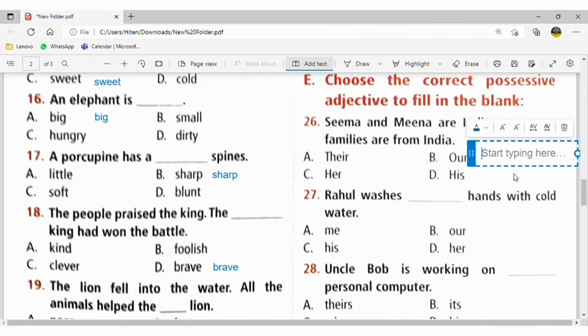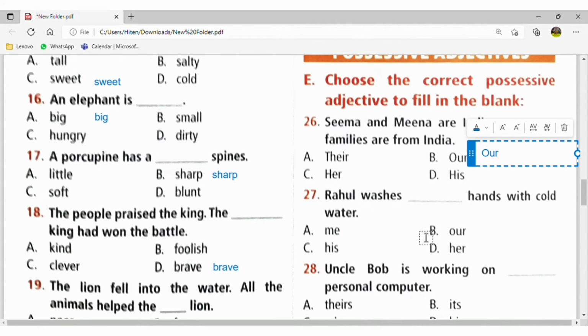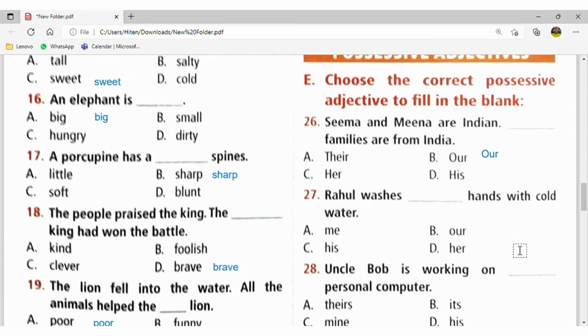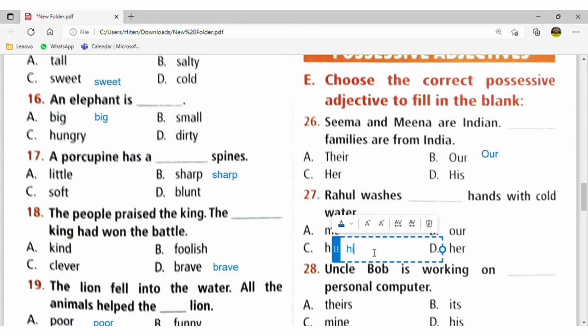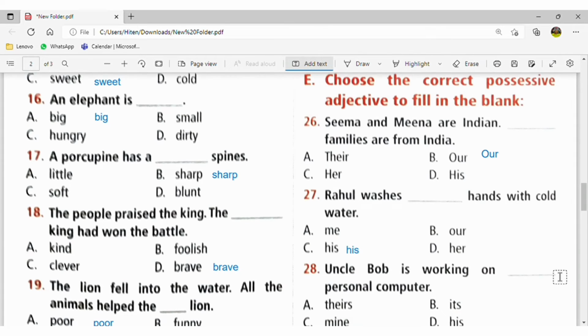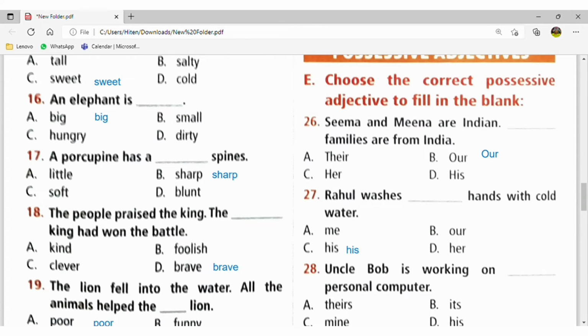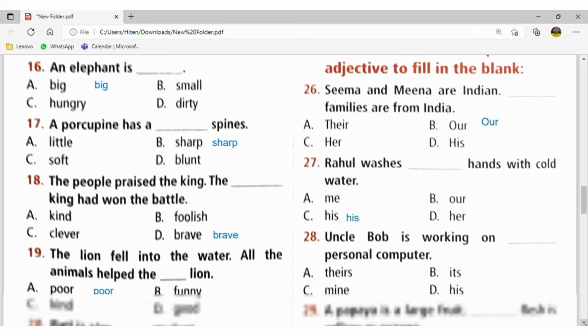Our is a possessive adjective, or you may say possessive pronoun. Now here Rahul washes their hands with cold water. Here it is his. So I will use his. That will be: Rahul washes his hands with cold water. Fine, because with Rahul, I mean with masculine, it will be used as his, and with feminine, we will use her.